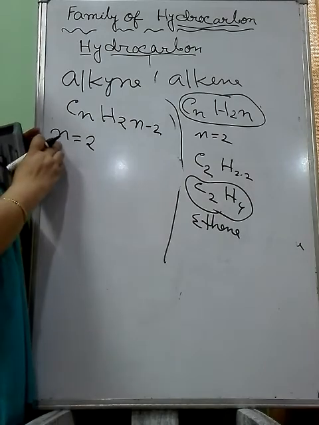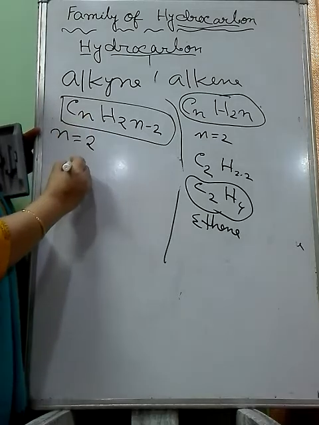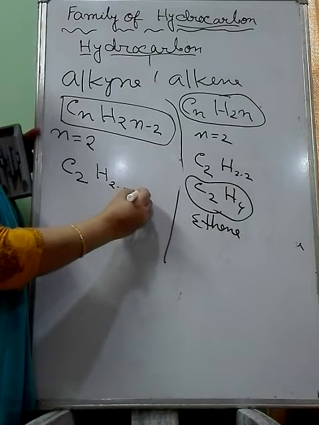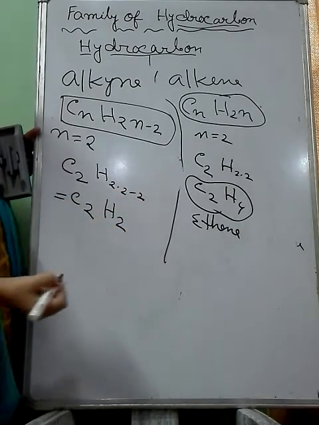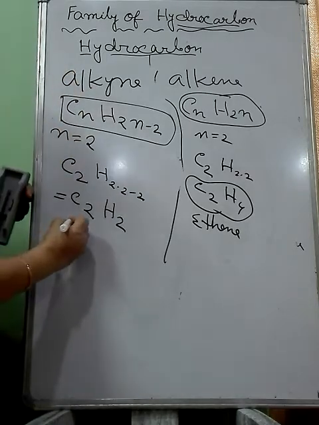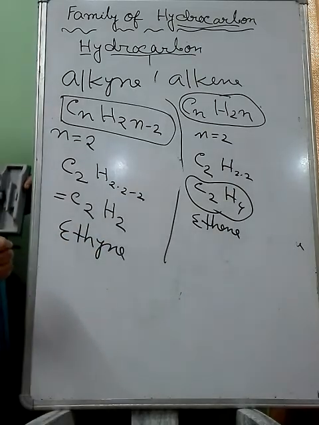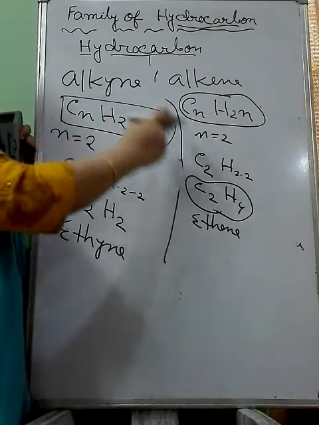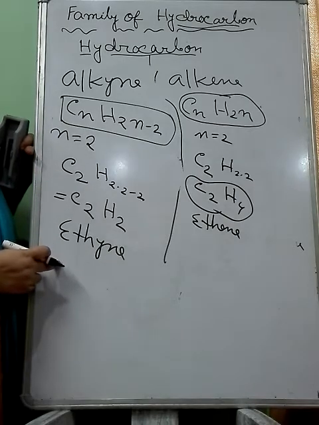If you put n equal to 2 in the general formula, what you will get? C2H(2 into 2 minus 2), what you will get? C2H2. So this is the simplest molecule of alkyne. Its name is ethyne, E-T-H-Y-N-E. So simplest alkane is methane, simplest alkene is ethene, and simplest alkyne is ethyne.